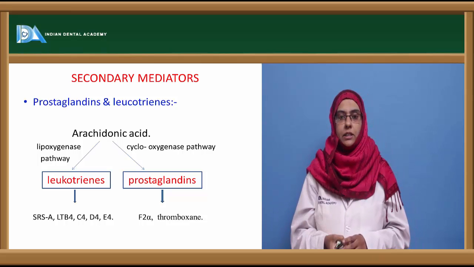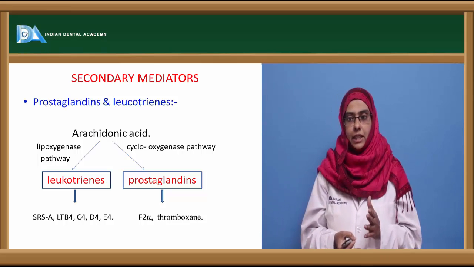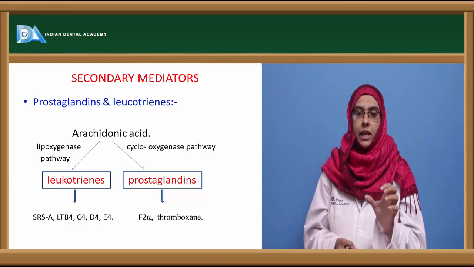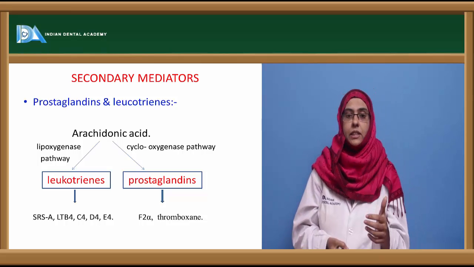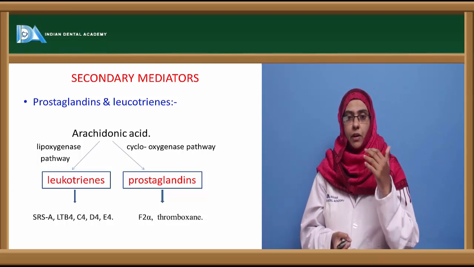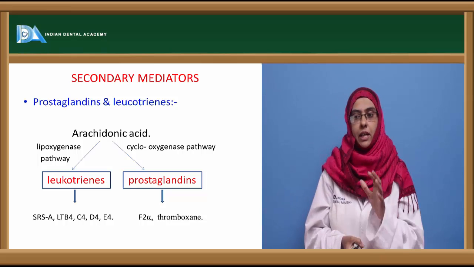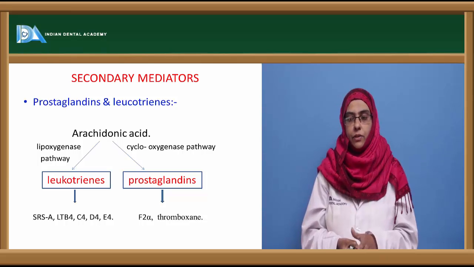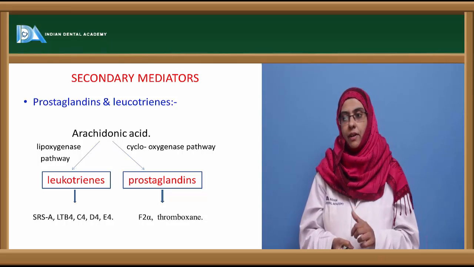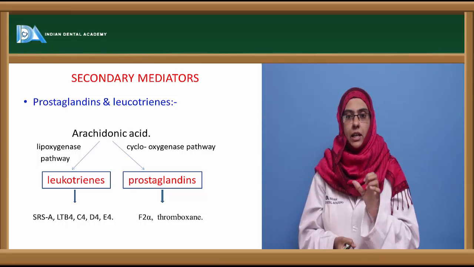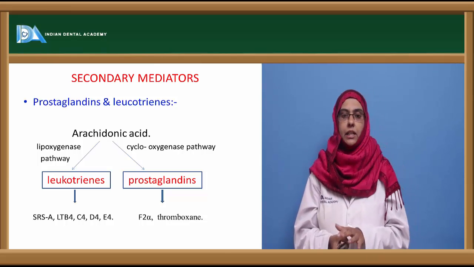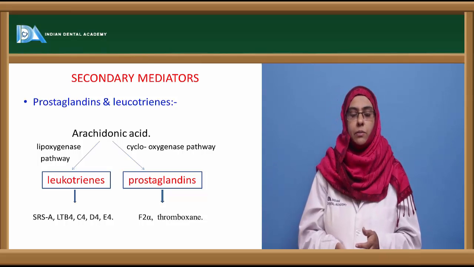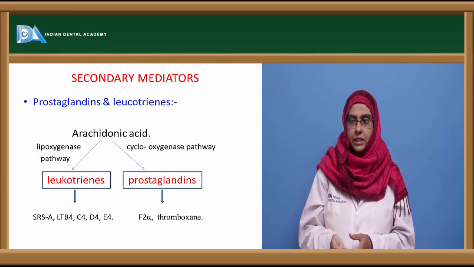Among the leukotrienes, there is SRS-A, the slow reacting substance of anaphylaxis, which is mostly seen in the lungs. It shows a very slow reaction towards a particular type of allergen, but it is long lasting. Apart from that, you have leukotrienes B4, C4, D4 and E4. Next, coming to the prostaglandins, F2 alpha and thromboxane are transient bronchoconstrictors, and they enhance mucus secretion in sensitized individuals.